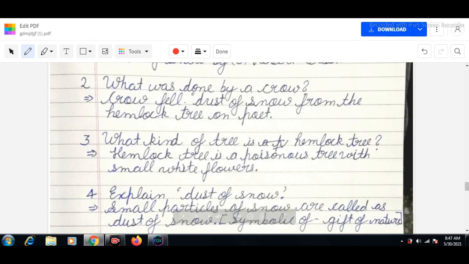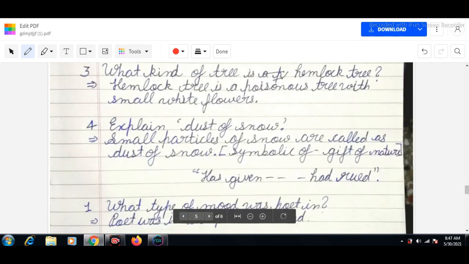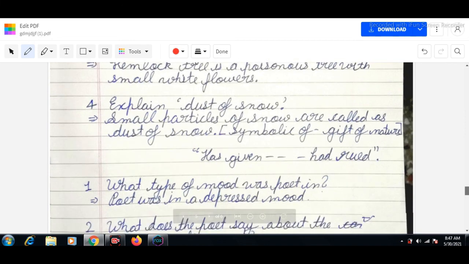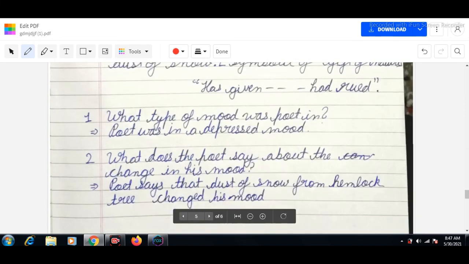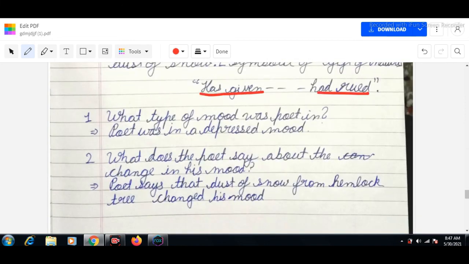What kind of tree is the hemlock tree? The hemlock tree is a poisonous tree with small white flowers. Explain dust of snow. The small particles of snow are called dust of snow, and it is symbolic of the gift of nature in this poem. And the next reference to context: what type of mood was the poet in? The poet was in a depressed mood.